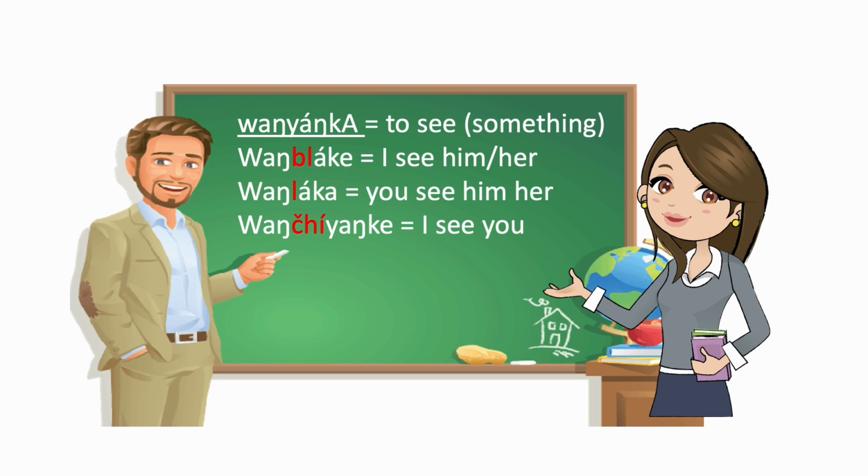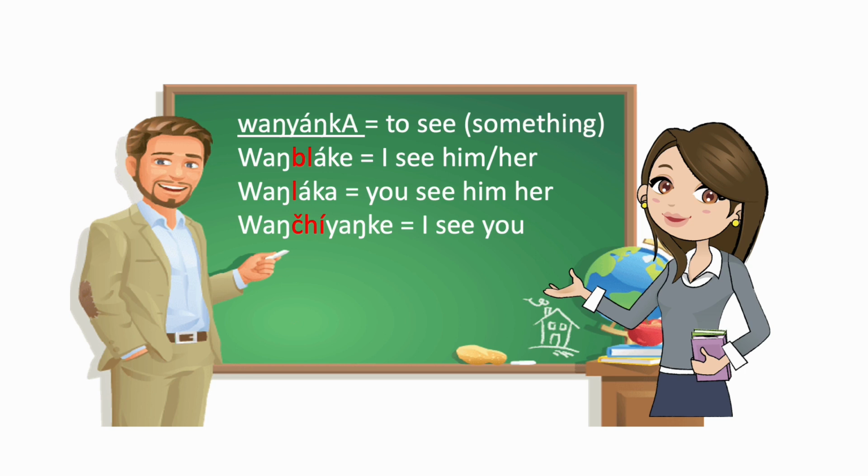So the verb that we're going to use is wayanka. Wayanka means to see something. And so this is the third person form. So when it's used in a sentence, it means he or she sees something.